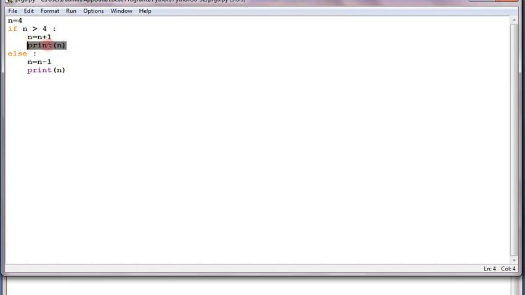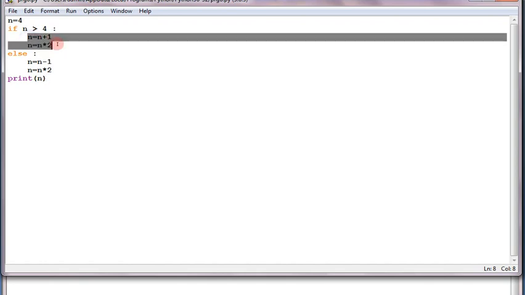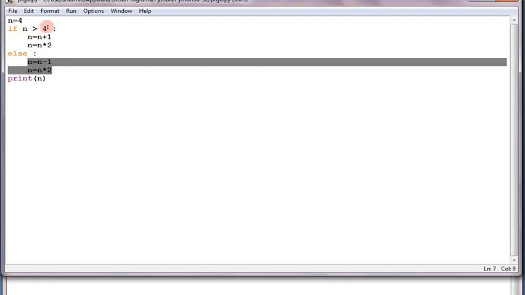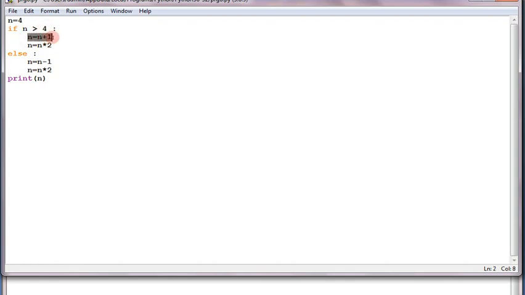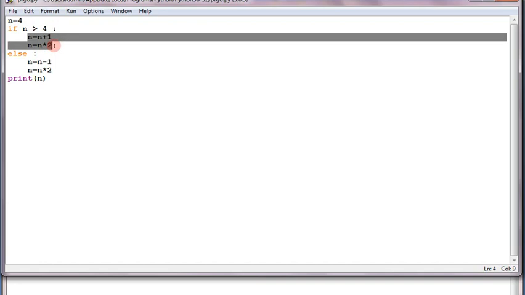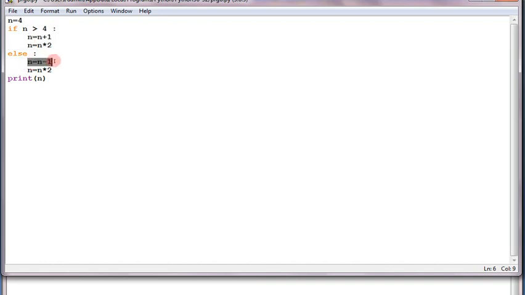Understood? This print statement I can give here also. So in this case the print becomes a common statement. I am just adding some more lines, like n equal to n plus 1 and n multiplied by 2 I am doing. In this case also I am doing n equal to n multiplied by 2. Okay. So now let's check what it is doing. In this case multiple compound statements, in this case also compound statements. If n is greater than 4, then n plus 1 will be done, then n multiplied by 2 will be done. Otherwise n will be minus 1 as well as multiplication by 2 will be done. So let's check.